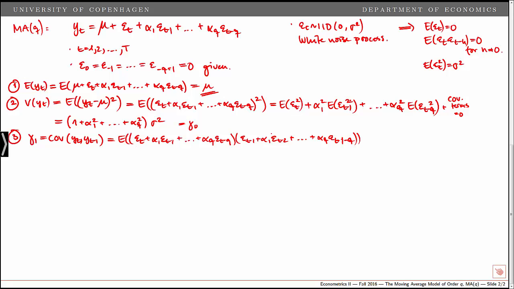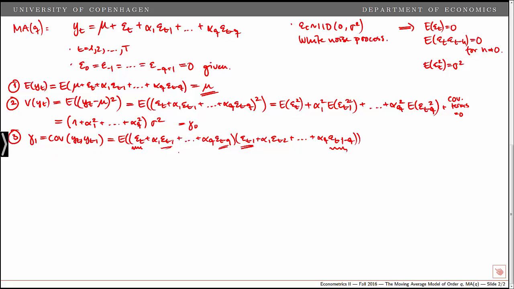We simply multiply these together, and again we note that all the cross products are equal to 0 because of the independence over time, and all we are left with is the common terms. We have epsilon t minus 1 here and here, and then in the end all the way to epsilon t minus q, and note that over here we have an epsilon t minus 1 minus q, which we only have in the second part and not in the first. So we have two terms which cancel out, so to speak, and all we are left with is the terms from epsilon t minus 1 to epsilon t minus q squared.